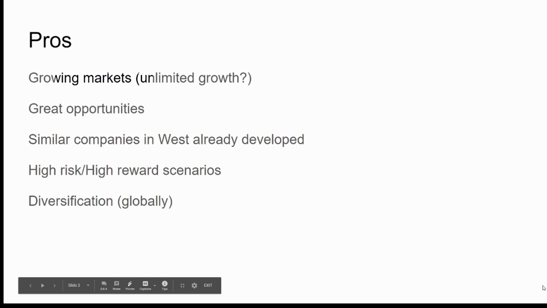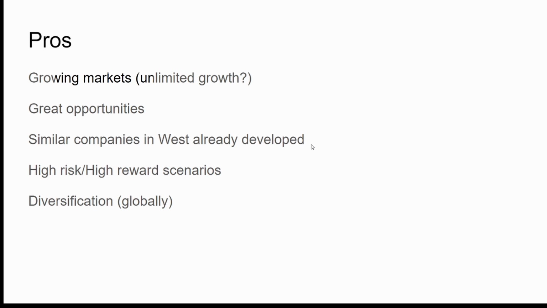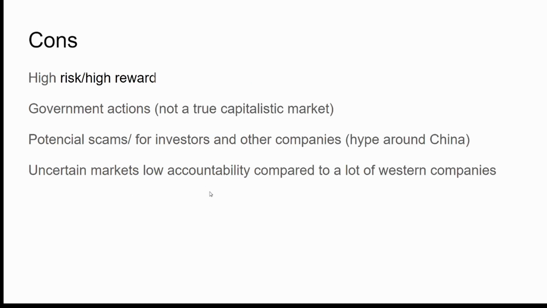One thing with the high risk, high reward scenarios that you were talking about, and you said that you can't really know in the same way what you're doing. I think maybe what you meant was that you don't have the same guarantees as you have in more of the traditional, or is that a good way of saying that? I think so, in a lot of sense, because it's more a question of you're not really sure what you're getting, which we should discuss at the same time with the cons. But if you move on over to the cons, I think I can.